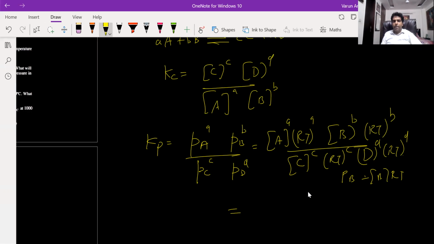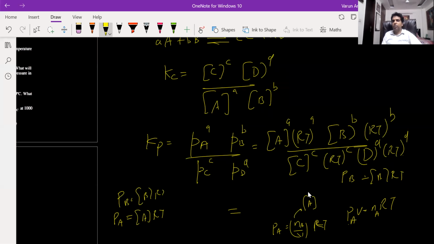Sir, could you please repeat what RT is? So PV is equal to nRT, the ideal gas equation. So pressure of A will be number of moles of A into RT. So pressure of A will be number of moles of A upon volume into RT. So number of moles upon volume is the concentration. So pressure of A will be concentration of A into RT. Similarly, pressure of B will be concentration of B into RT. So this is what I'm writing over here.